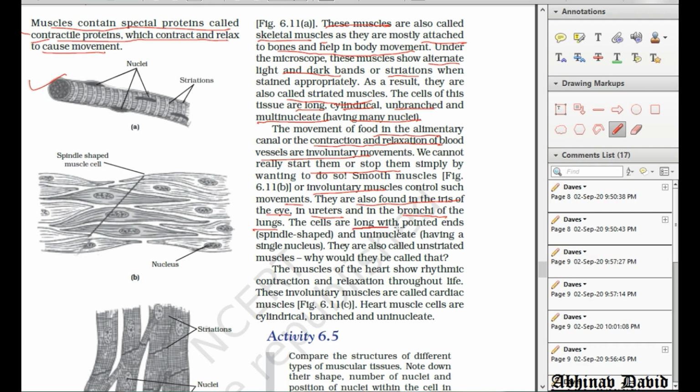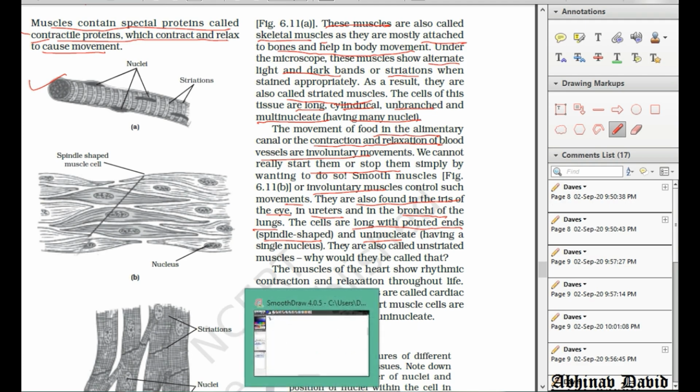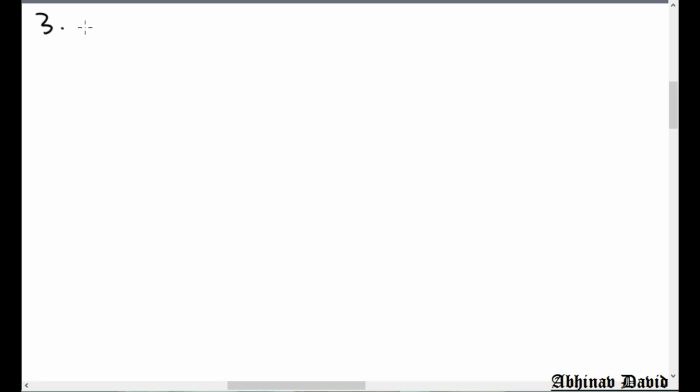The cells are long and with pointed ends. I already told you they are spindle shaped and they are uninucleate, having only one nucleus. So I hope you have understood about the striated as well as the smooth muscles. Till now we have seen striated muscles and smooth muscles. Now let us talk about the third type of muscles, that we call cardiac muscles.